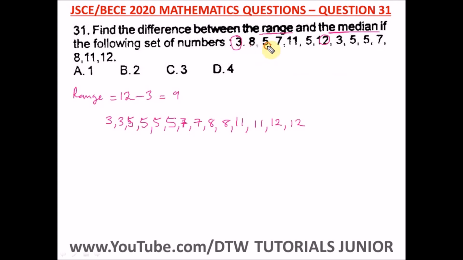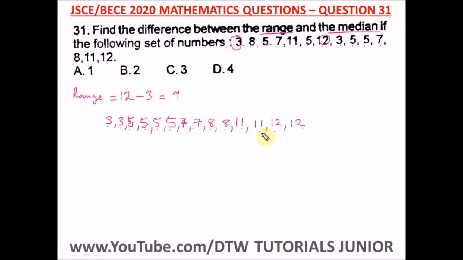So this is 1, 2, 3, 4, 5, 6, 7, 8, 9, 10, 11, 12, 13, 14. So we have to have 14 numbers here. 1, 2, 3, 4, 5, 6, 7, 8, 9, 10, 11, 12, 13, 14. So we are correct. So from here, we have to find the middle number. You can see this set of numbers is 14, and 14 is an even number.